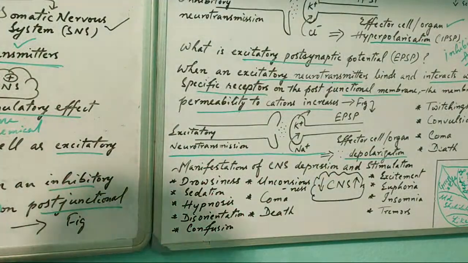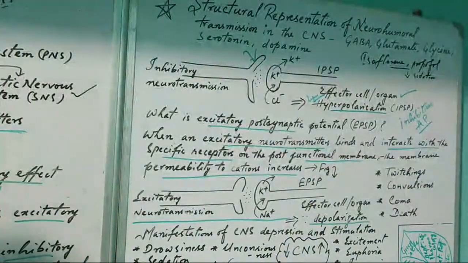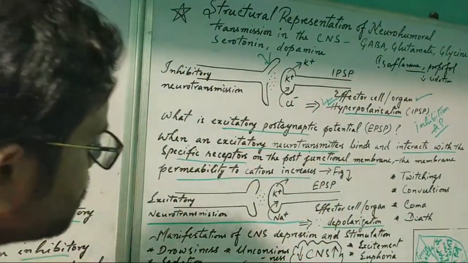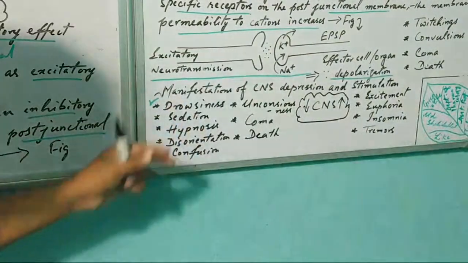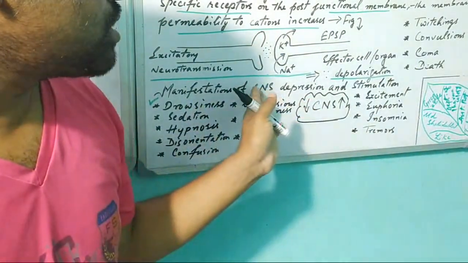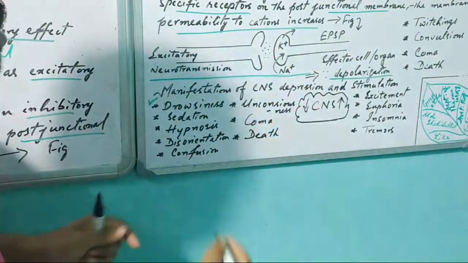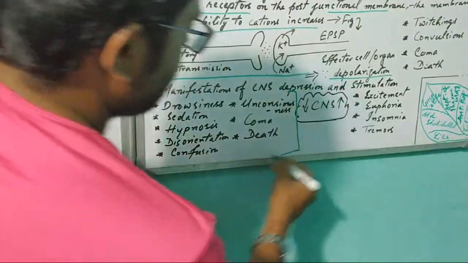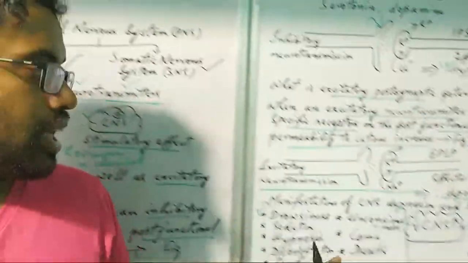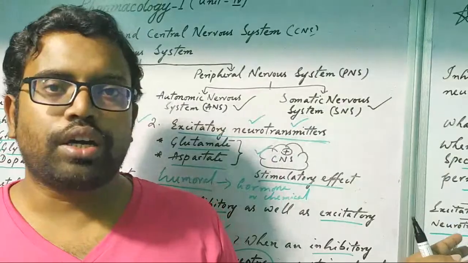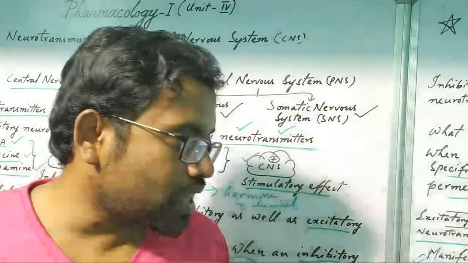If hyperpolarization is occurring, meaning inhibitory action is occurring, then these are the effects. These manifestations are the effects of CNS depression, and in this way we can see these effects on the human being.